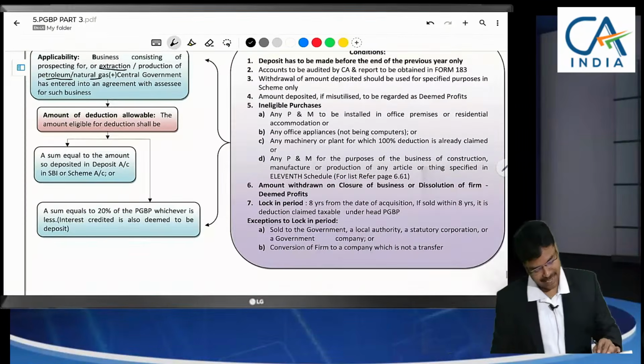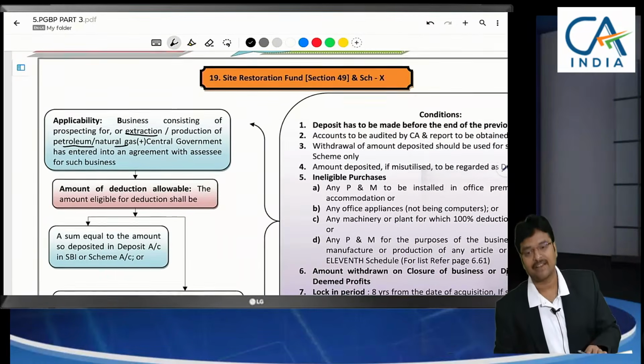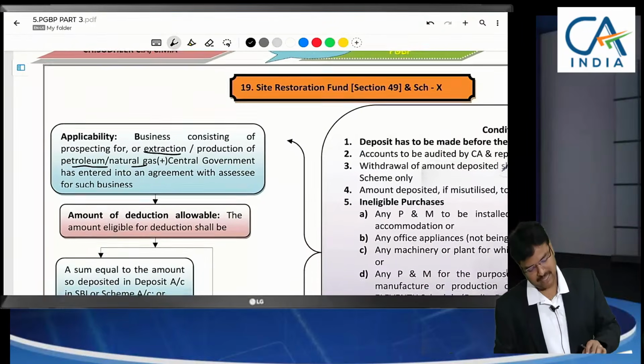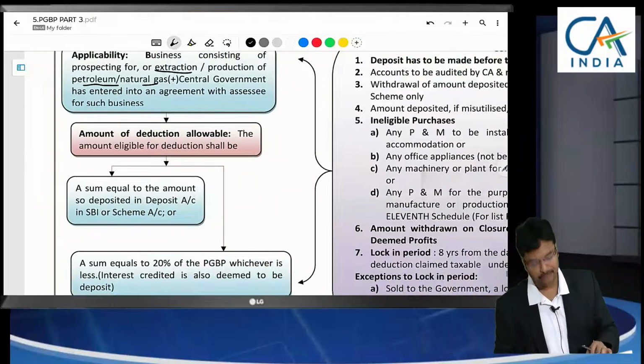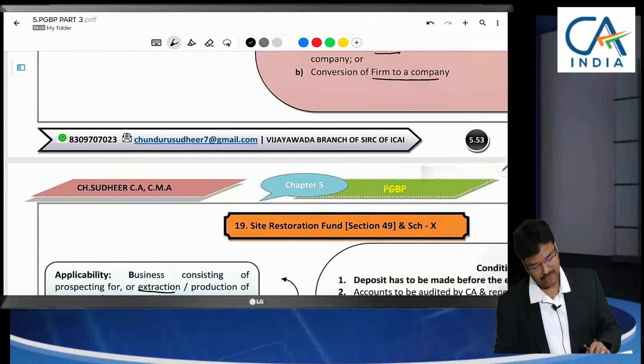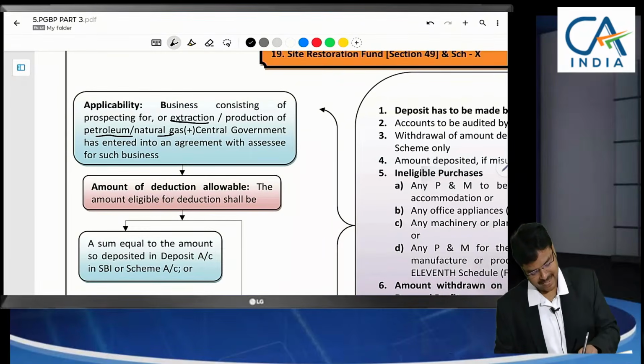And coming to the last one of today's session, site restoration funds. Earlier it was for growing and manufacturing tea, coffee and rubber, but now it is site restoration fund. Extraction of mineral oils.